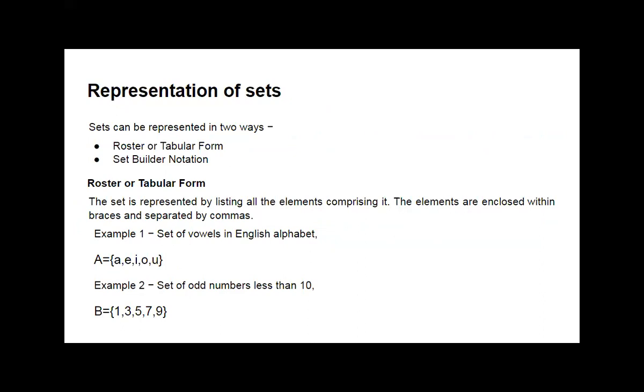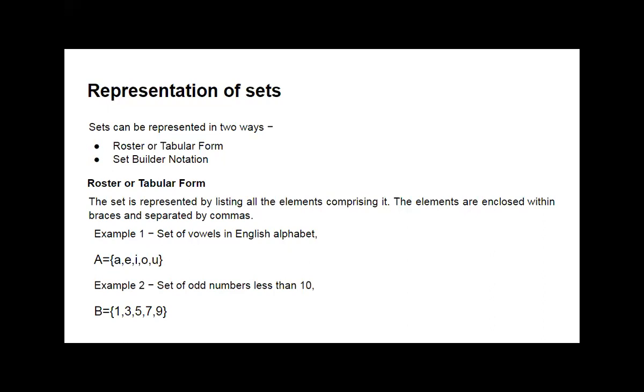The elements are enclosed within braces and separated by commas. This is the grammatical aspect of the set: elements are enclosed within curly braces, and they are separated by commas.